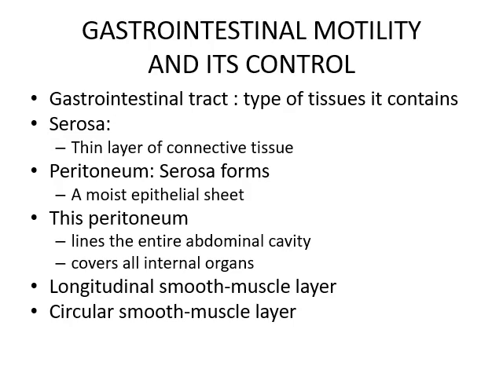Gastrointestinal motility and its control. Gastrointestinal tract. Types of tissues. It contains serosa, the thin layer of connective tissue. Peritoneum, that serosa forms. Peritoneum is a moist epithelial sheath. This peritoneum lines the entire abdominal cavity, that is your coelom, and covers all internal organs.